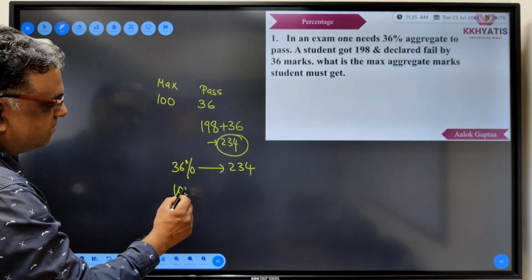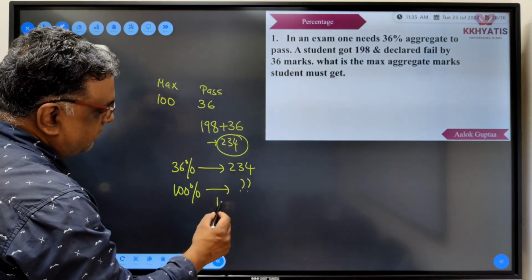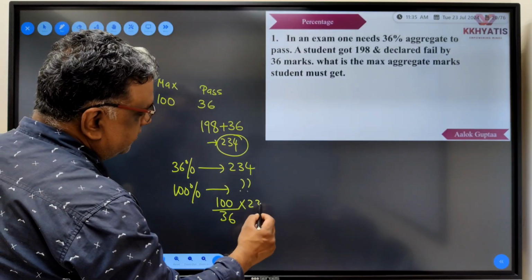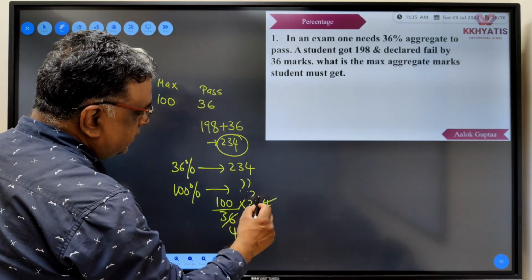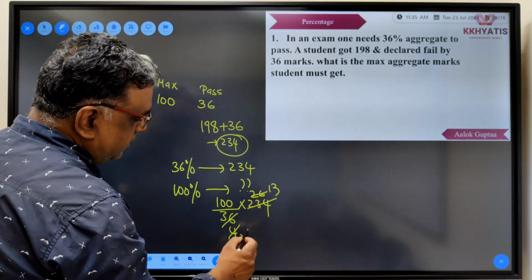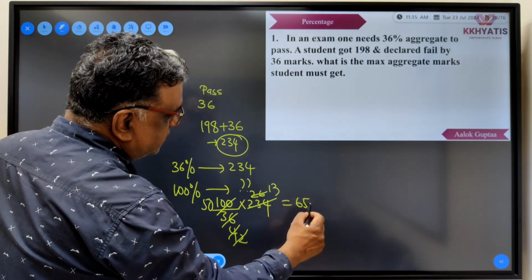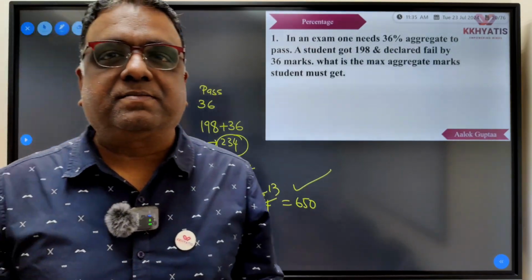I want to find the maximum marks, that is why I want to find 100. How much will that be? So I will do 100 upon 36 into 234. 9 4s are 36, 9 2s are 18, 13, 50. So the question paper must have been of 650 marks maximum.